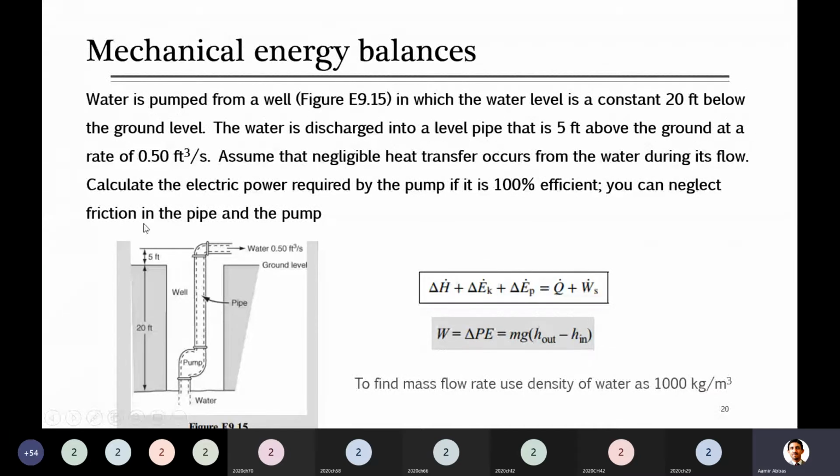I think here, yes, the volumetric flow rate is given. You can convert it to the mass flow rate so that you can use it here instead of m. So just use the water density, and g is gravitational acceleration, height h2 is 25, and this reference point we will take here, that is 0, so that you can just quickly calculate it.